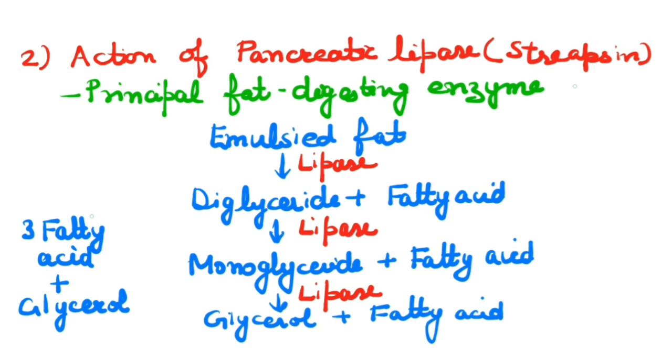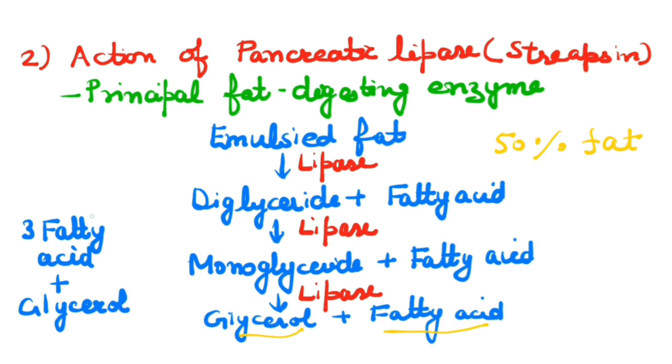But the important point to note here is that during digestion of fats, only 50% of the fat is digested into glycerol and fatty acid, and the remaining 50% are monoglyceride and diglyceride.